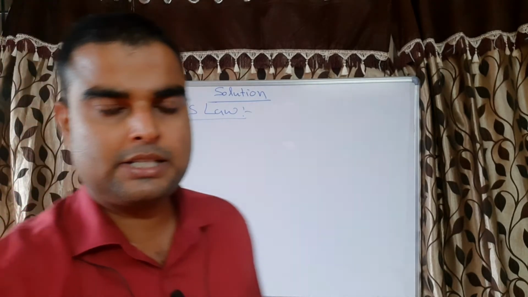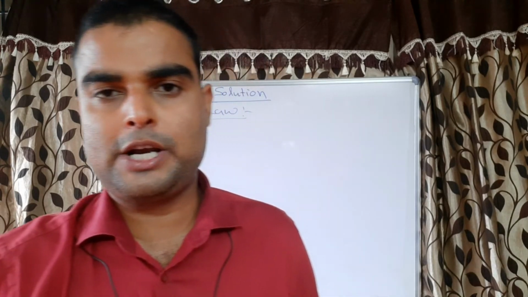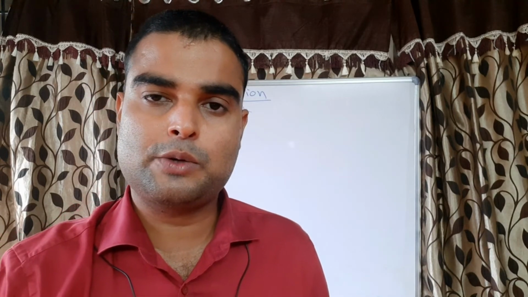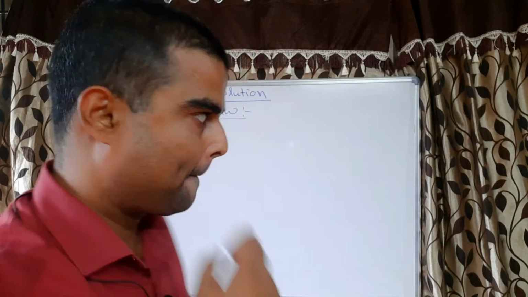Henry was the scientist and he gave the law for dissolution of gas. He told the mass of the gas dissolved in a given volume of a liquid at a particular temperature is directly proportional to the pressure of the gas above the liquid. That is called Henry's law.